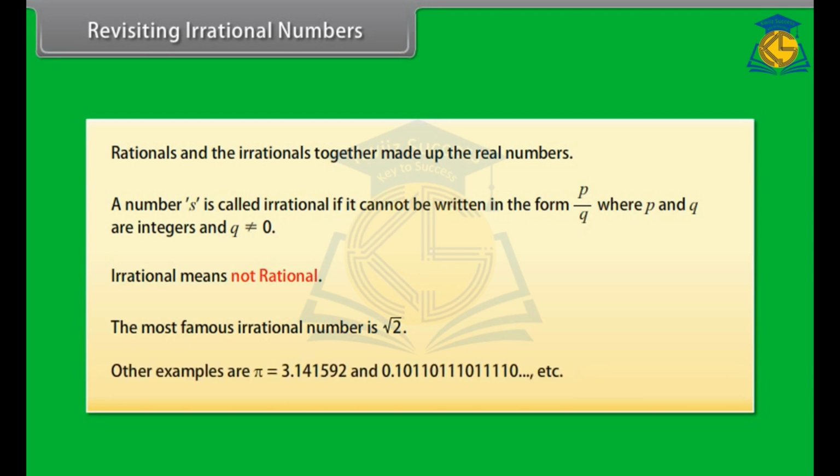Other examples are pi, which is equal to 3.141592, and 0.10110111011110 and so on, etc.